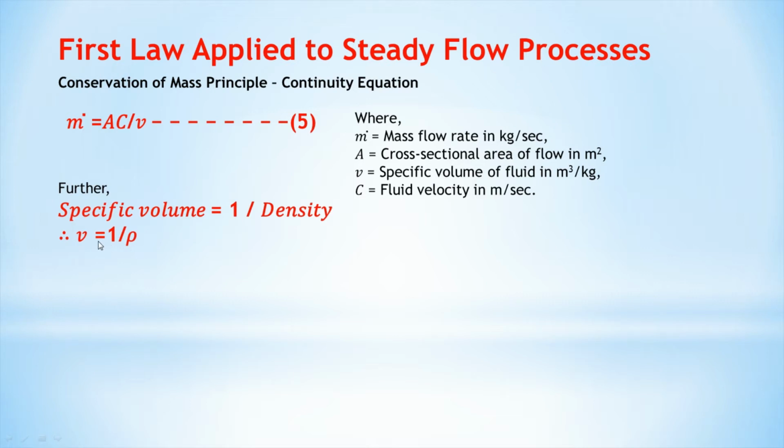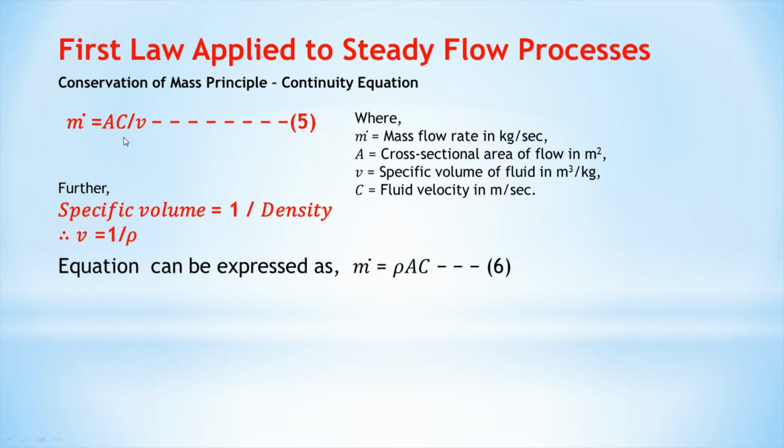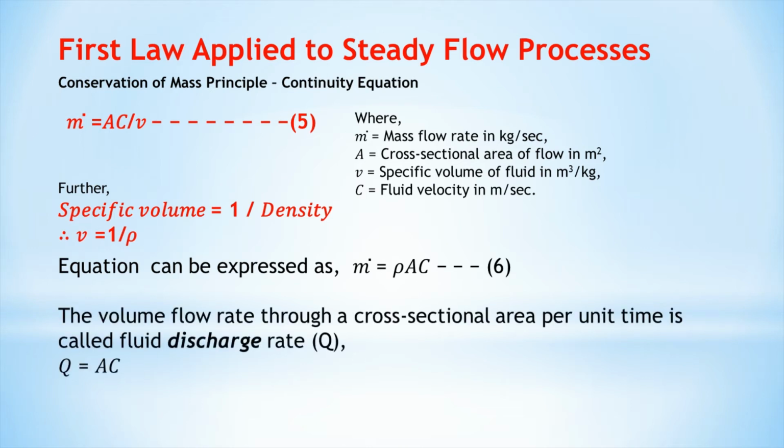So put the value of specific volume in equation 5. Equation 5 is also written as m dot equal to rho AC, or in some reference books it is written as rho AV. V means velocity of fluid, small v means the specific volume of the fluid, but here we are considering C equal to fluid velocity. It is called equation 6.